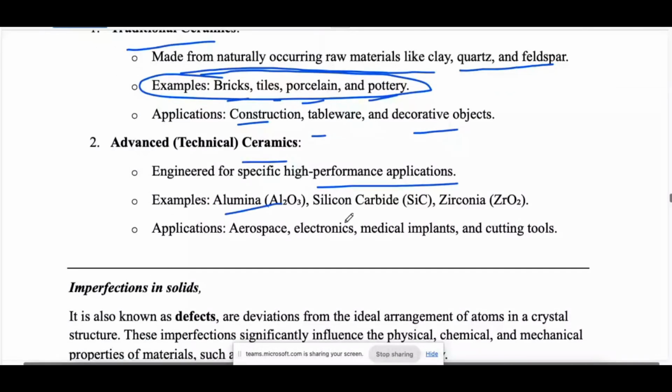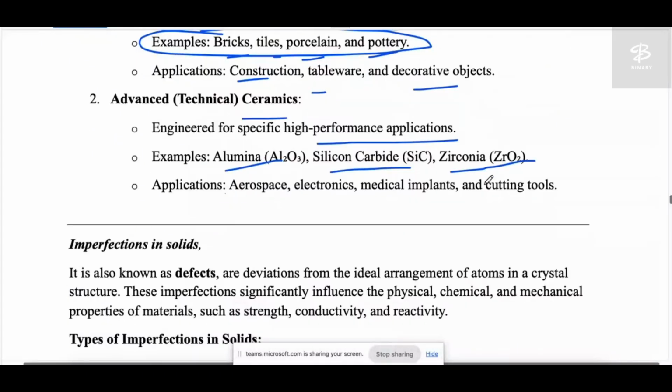Examples are alumina, silicon carbide, zirconia. These are also ceramics, but these are the advanced ceramics. You can say these are the new ceramics which are being used. Zirconia is a little bit costly material, but it has high hardness. It is mostly used in teeth. Teeth materials use zirconia, right?